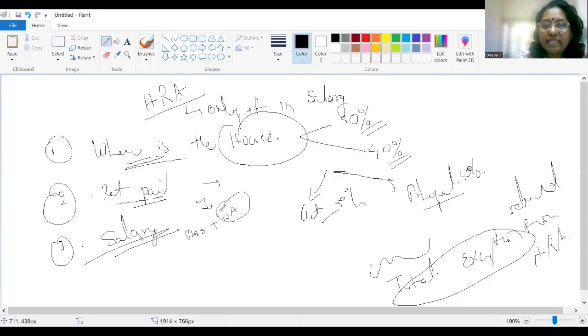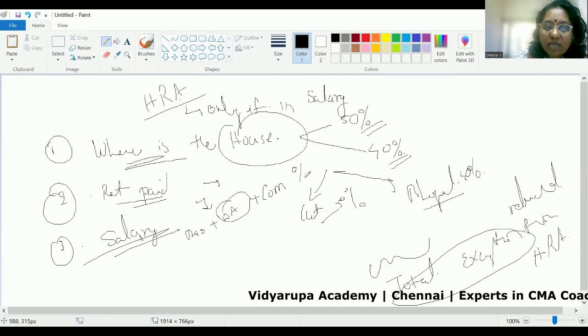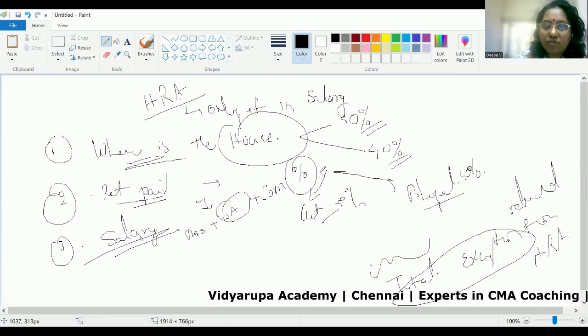If they are mentioning DA forming part of retirement is 60% of 20,000 dearness allowance, you will consider only that 60% for your calculation. Whether it is pension or leave encashment or HRA, you will consider only and only DA which forms part of retirement. And next is the commission. What kind of commission? Commission which is in the form of percentage of turnover.